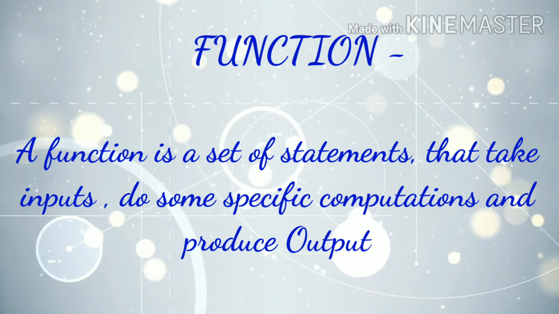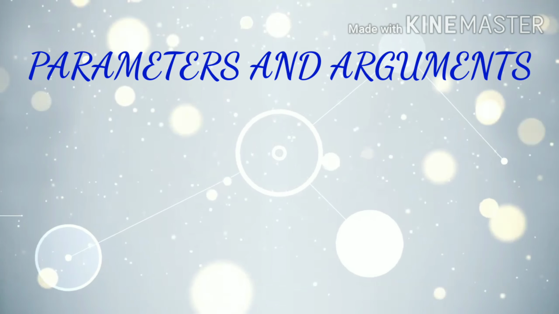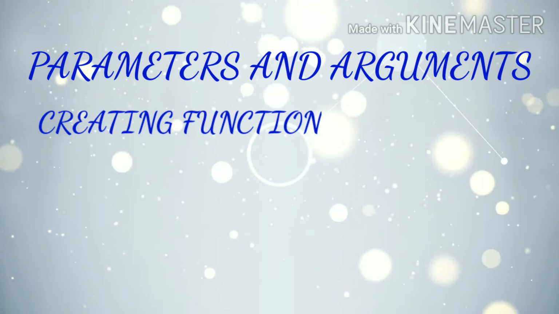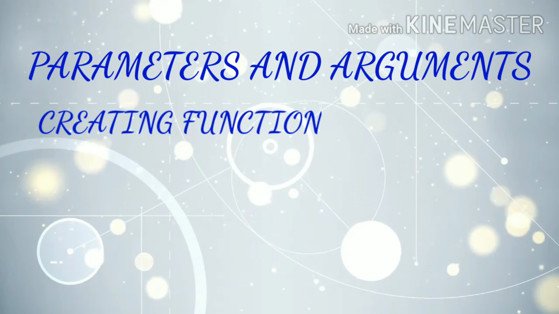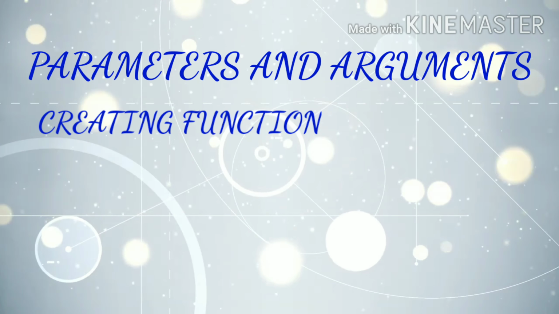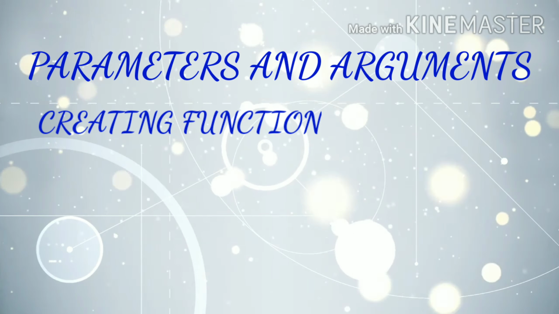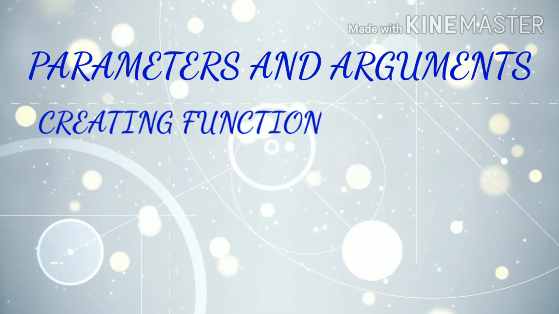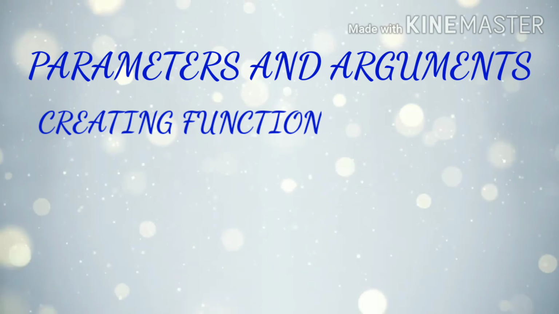What is the difference between parameters and arguments? In the program, there are two stages for functions. First is creating or declaring the function. Second is calling the function. Now start with creating a function. At the time of creating a function, we declare some identifiers to store some values that come from the calling side. So these identifiers are called parameters.